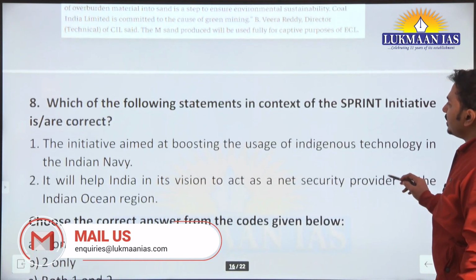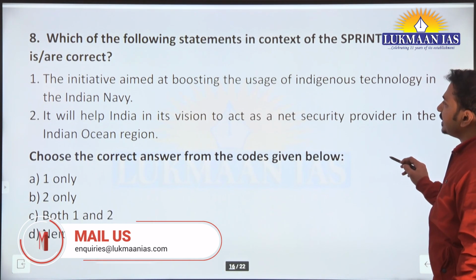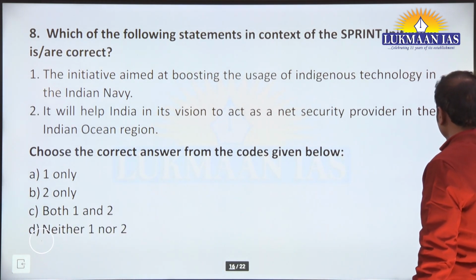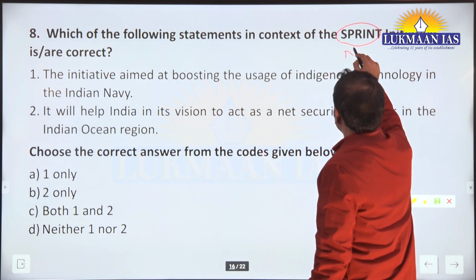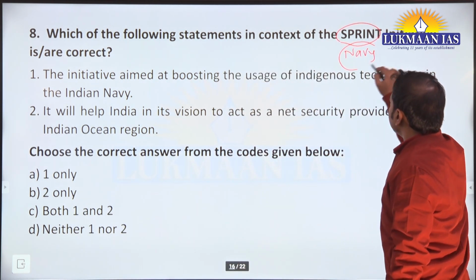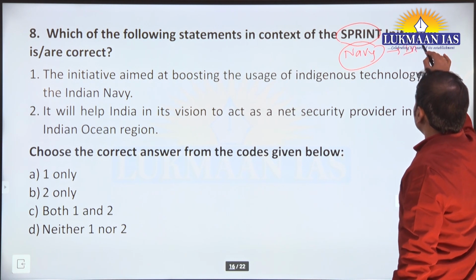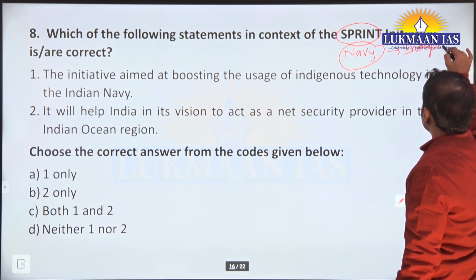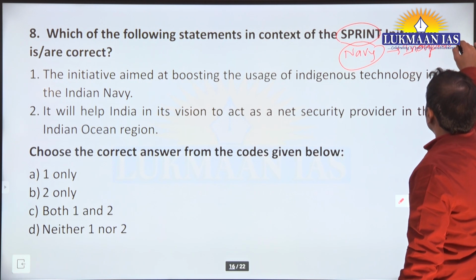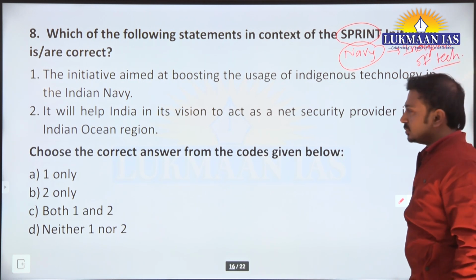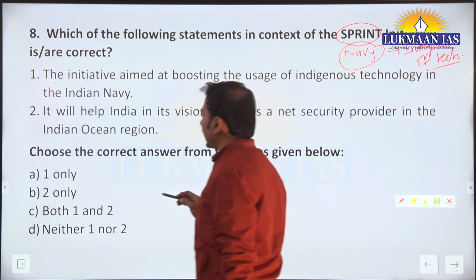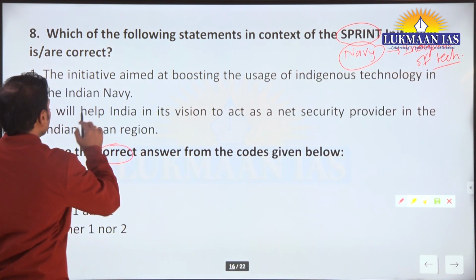Which of the following statements in the context of SPRINT initiative? ठीक है, स्प्रिंट इनिशिएटिव जो है इंडियन नेवी का है, remember this, and this is for indigenization of technology. Indigenization of technology. Okay, so let's see the statements and we have to identify the correct ones.